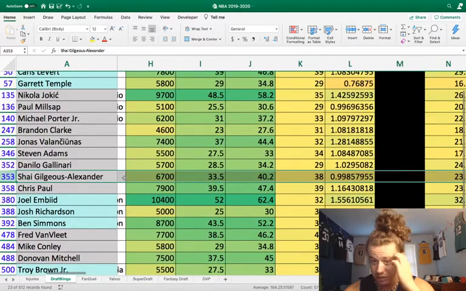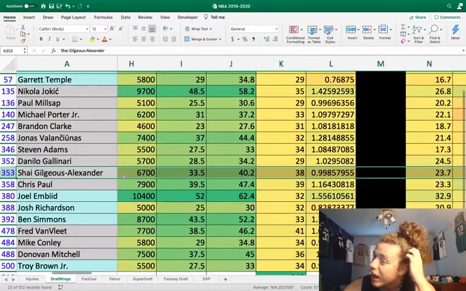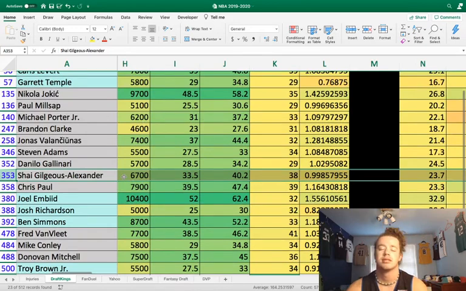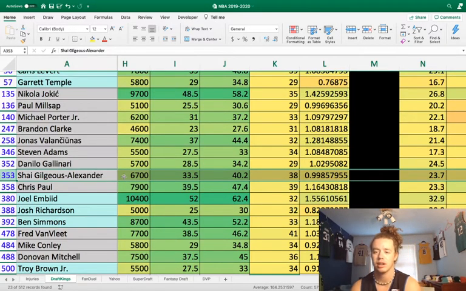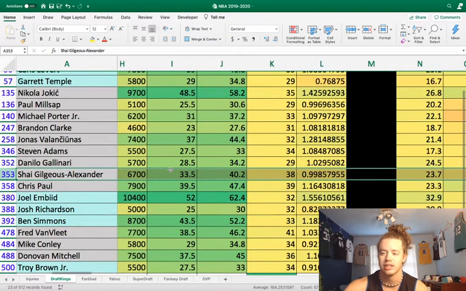Shai Gilgeous-Alexander at 6,700. He's a little bit expensive for me, but I like it because with Schroeder off the floor, he's going to be playing like 36 to 40 minutes. Him and Chris Paul are just out there a ton now. They love running their 3-guard system, and now one of them's out, so they have to run 2 of them all the time. They'd always want to have at least 2 of Paul, Shai Gilgeous, and Schroeder in. Now Schroeder's out, so it's just Shai Gilgeous and Chris Paul playing a ton of minutes.